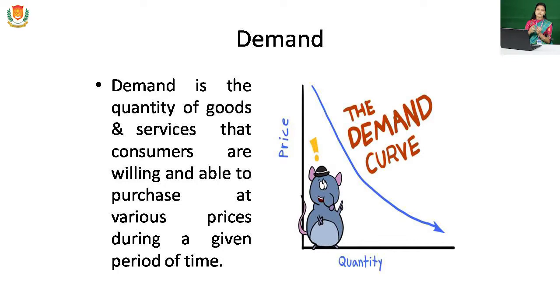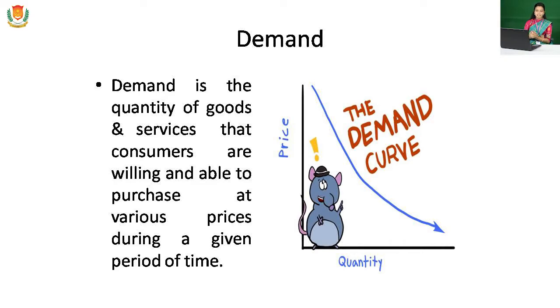So we can observe a fluctuation in the price of a particular commodity in one year. At different price levels, the quantity demanded of particular goods or services in that period of time, one year, is called demand.